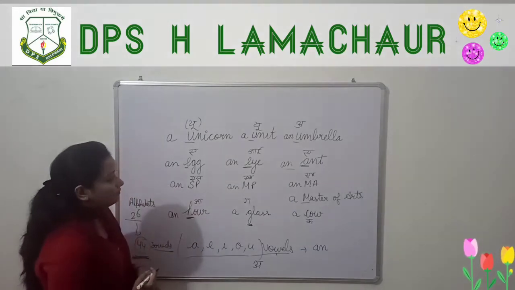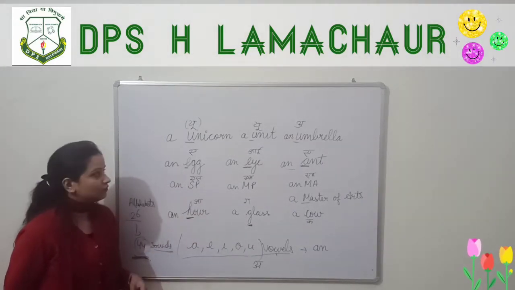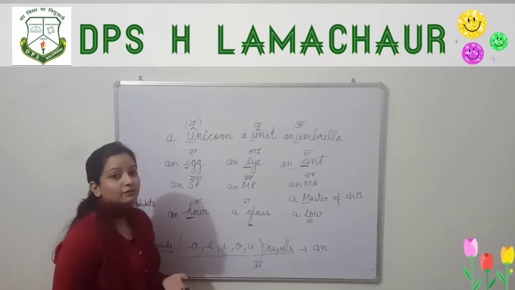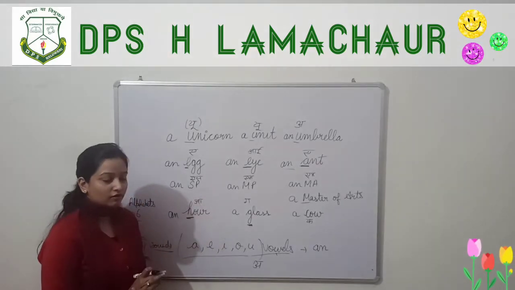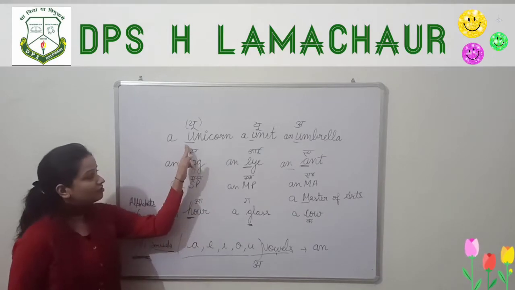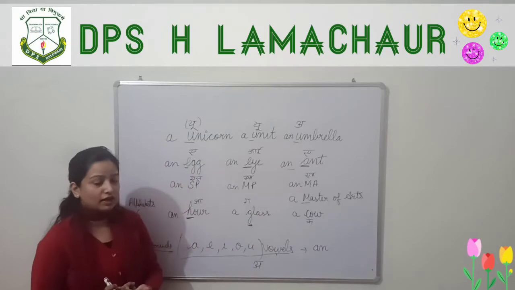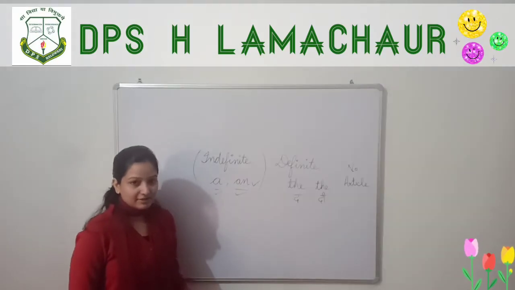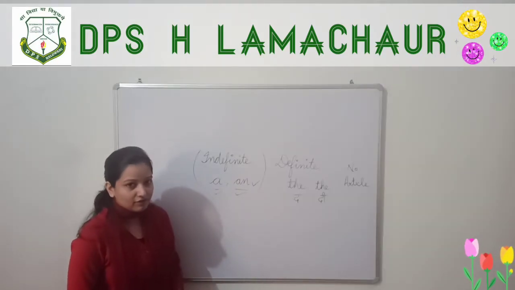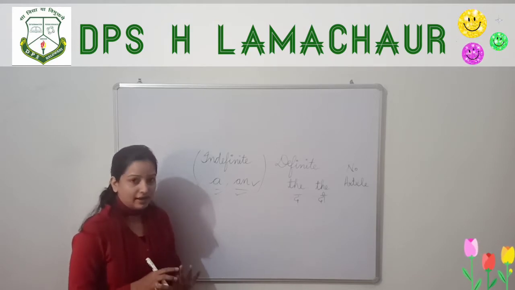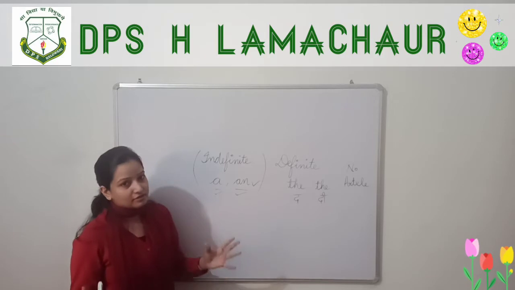I hope now this much is clear to you. We always check for the sound of vowels. We never check the first alphabet, we check the sound of the words. Dear kids, we have discussed that there are 5 vowels, A, E, I, O, U, and those 5 vowels have 20 different sounds.